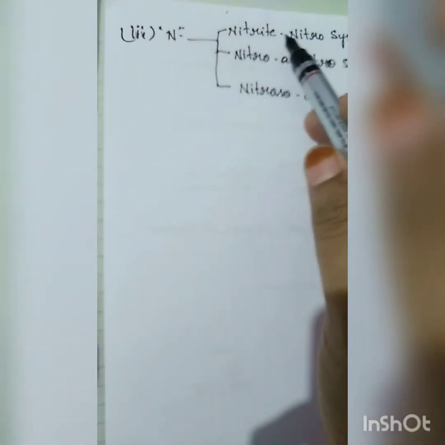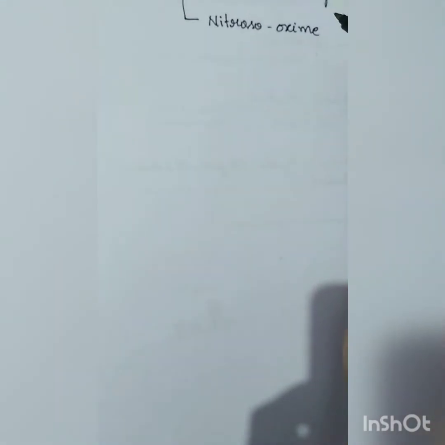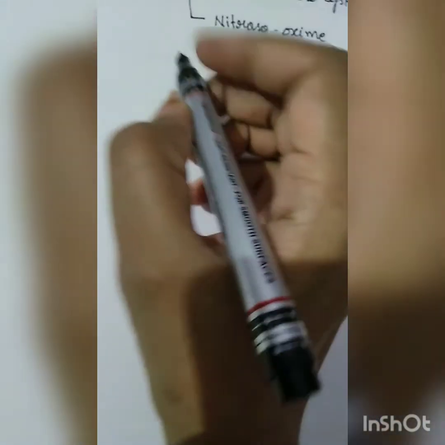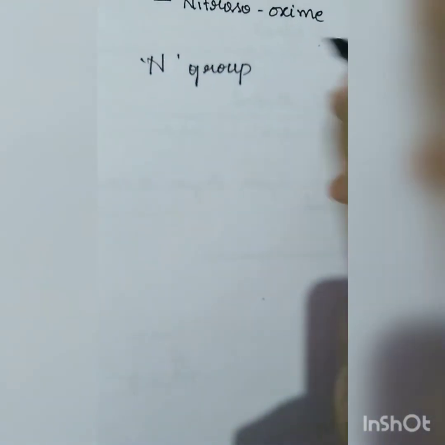The main thing about the tautomerism containing nitrogen is the tautomerism of compounds having a nitro group. They are having a nitro group on a primary or secondary carbon atom,